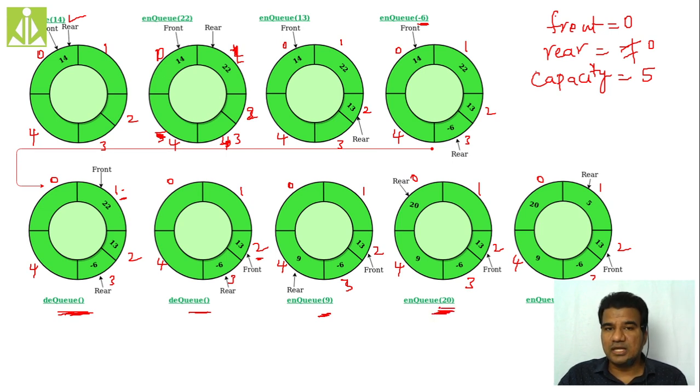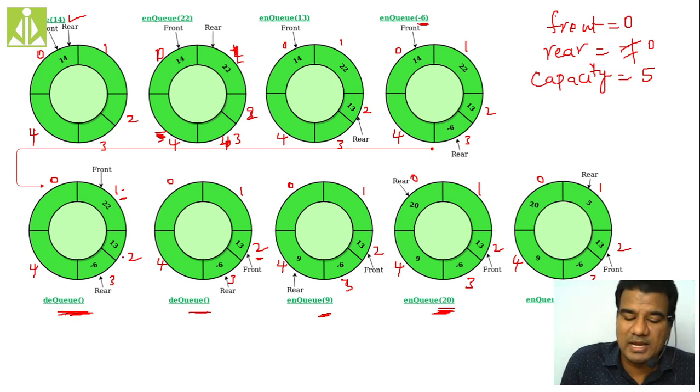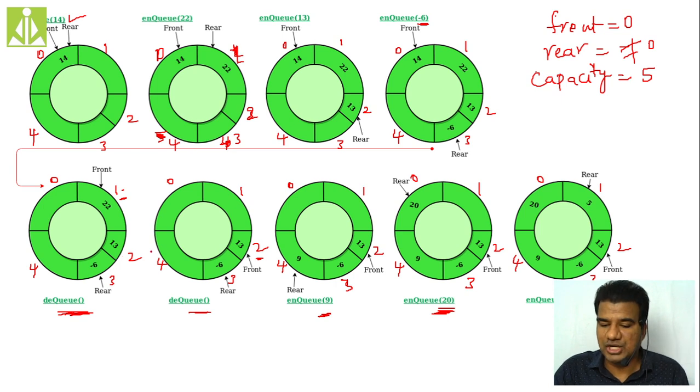But in your normal queue, as my rear value is 4, which is capacity - 1, it will give you an error message that the queue is full. It will give a warning message that you cannot perform more NQ operations on this queue. But as it is a circular queue, when your rear value is capacity - 1 and you are performing the NQ operation, it will immediately check whether you have any empty locations before the front. Yes, we do have empty locations before the front.